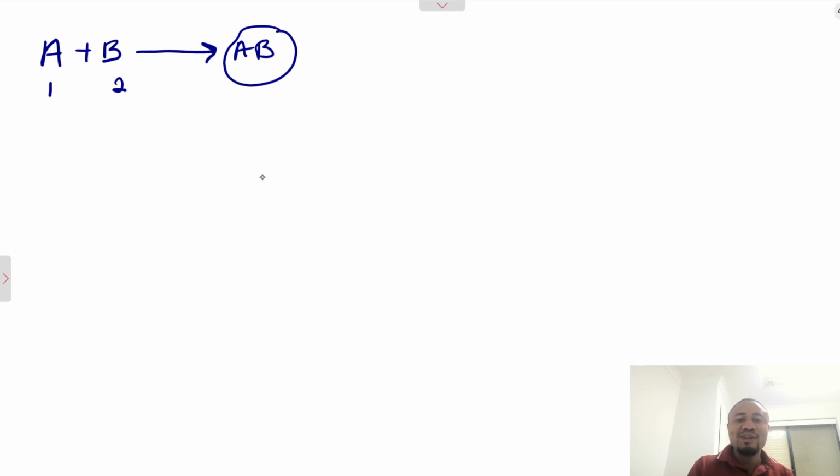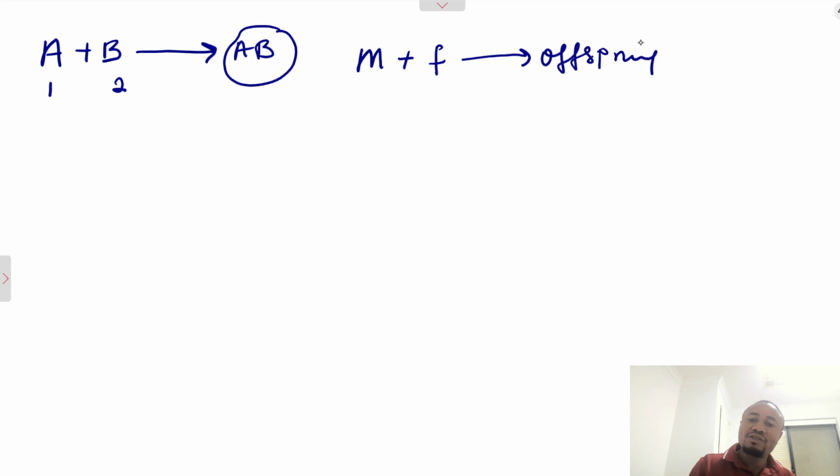This is normally seen in our everyday life. For example, your mother and your father came together to give rise to you, which is the offspring. This is a combination reaction. The two reactants, reactant 1 and reactant 2, give rise to a baby. So this whole thing is a combination reaction.